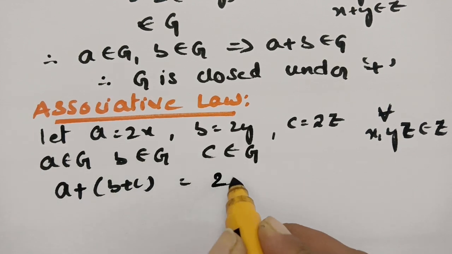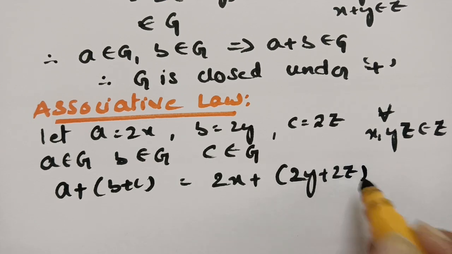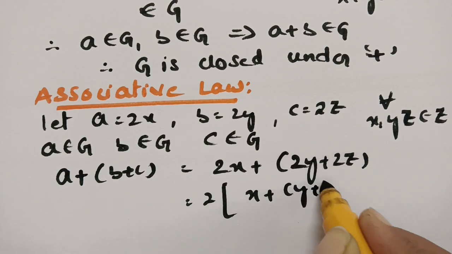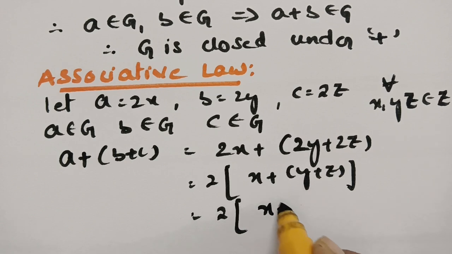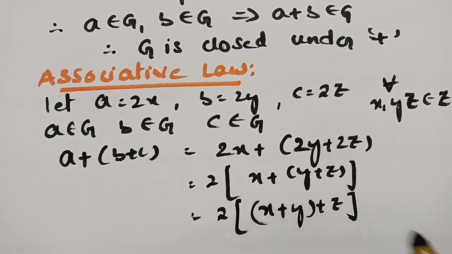See here, what is a here? This is 2x, b here is 2y, and this is 2z. So if I take 2 common, this will be 2(x + (y + z)). And therefore this can be rearranged as (x + y) + z, as these are integers.